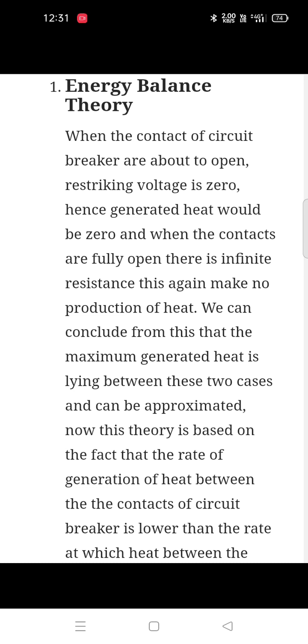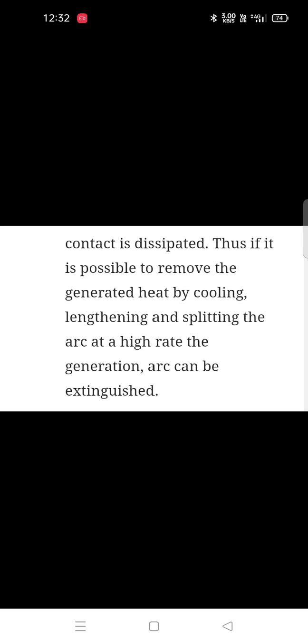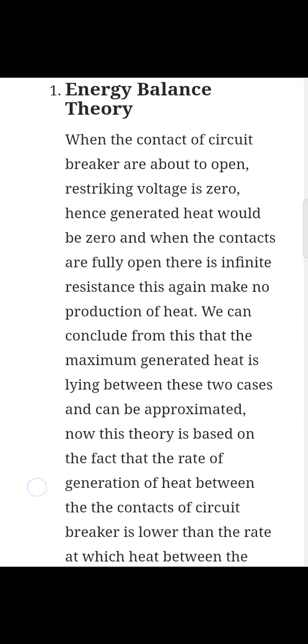Now this theory is based on the fact that the rate of generation of heat between the contacts of circuit breakers is lower than the rate at which heat from the contacts is dissipated. Thus, if it is possible to remove the generated heat by cooling, lengthening, or splitting the arc at a high rate of generation, the arc can be extinguished.